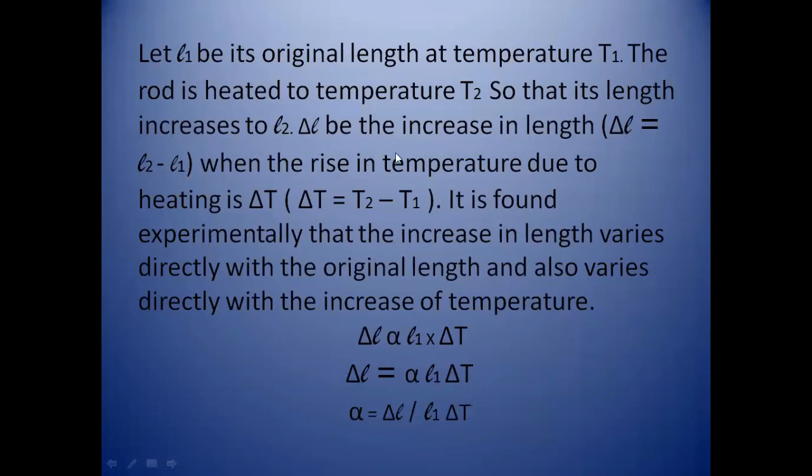Okay, so now the rise in temperature due to heating is del T. Del T means T2 minus T1, that is the change in temperature. So T2 is the increased temperature and T1 is the initial or original temperature. So when we subtract both of them, we will get the rise in temperature, or we can say the change in temperature. Now, it is found experimentally that the increase in length varies directly with the original length.